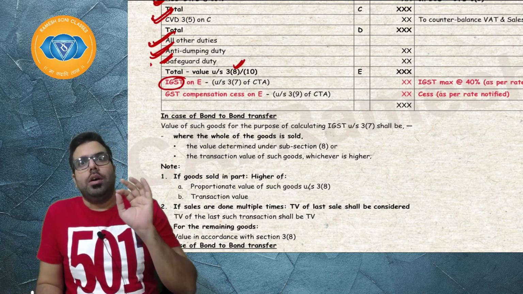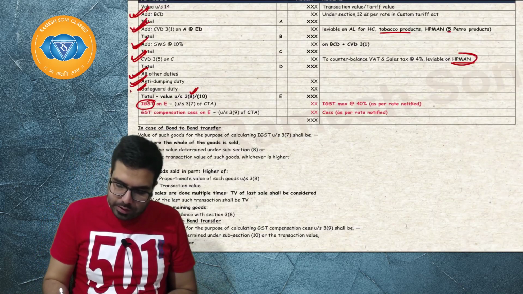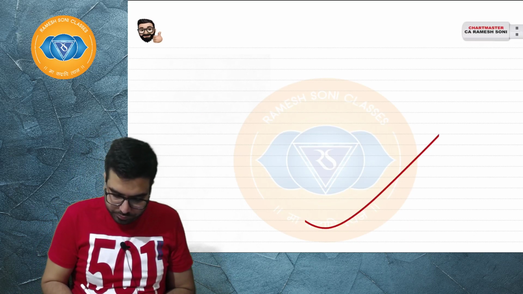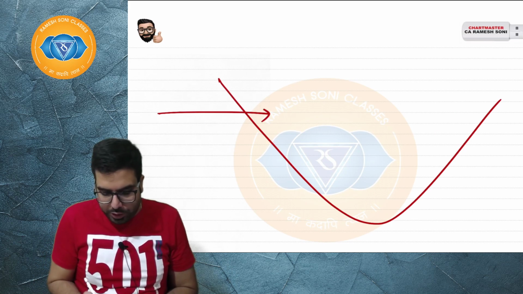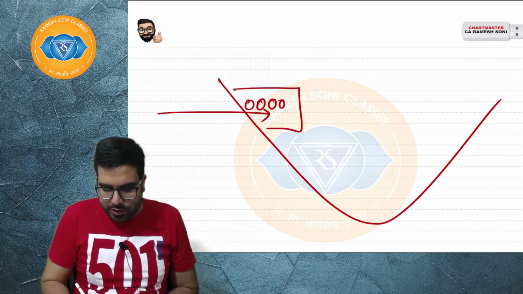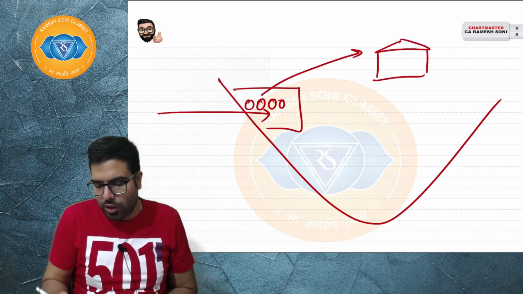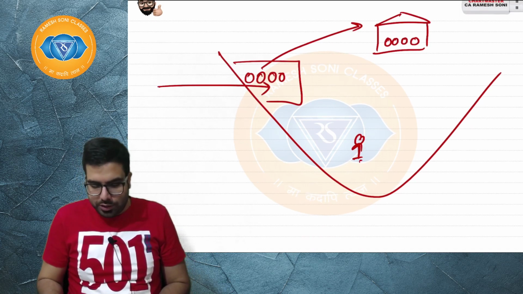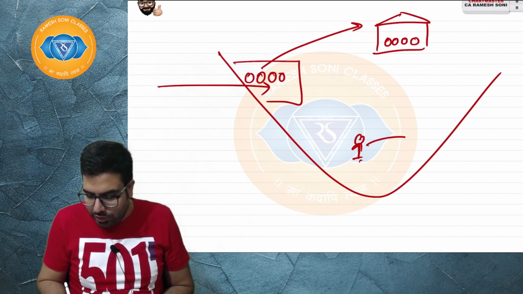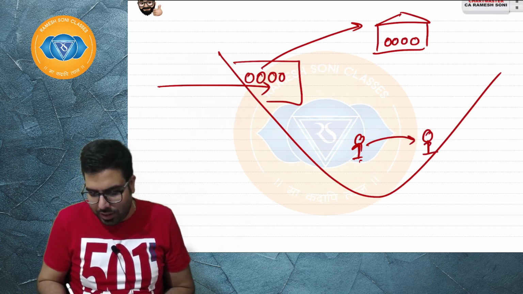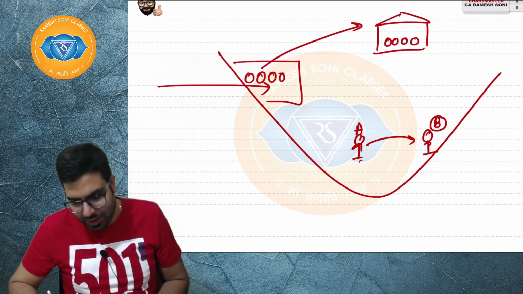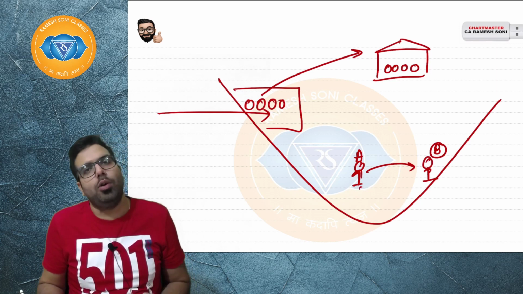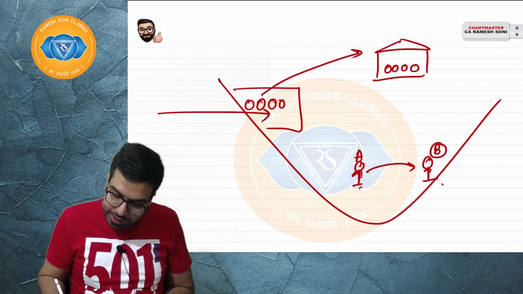No. Sometimes, supposing goods are imported into India, the goods get transferred to the warehouse. The person who has imported these goods goes ahead and transfers the bill of lading to another person. A transfers the bill of lading to B. Now what will happen? He had imported the goods at 1 lakh rupees, and he sold the goods to B at 2 lakh rupees.